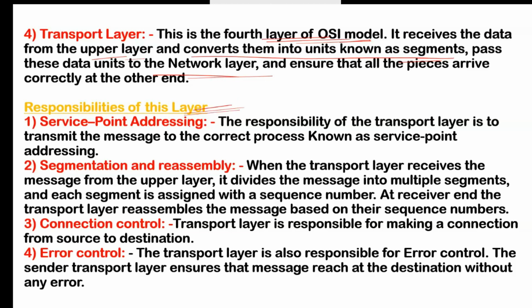So if you will see here, responsibility. So first is service point address. Service point addressing means what? The responsibility of the transport layer is to transmit the message to the correct process, known as service point address. Correct process means what? That is also known as port addressing.